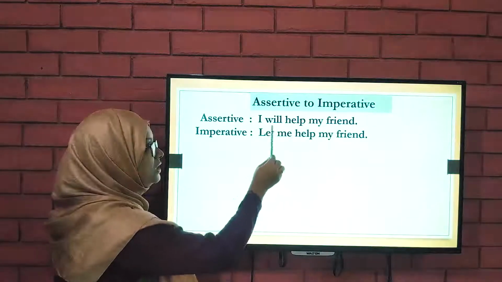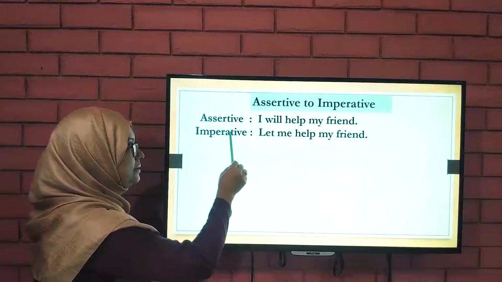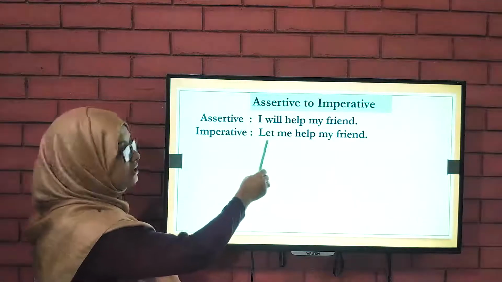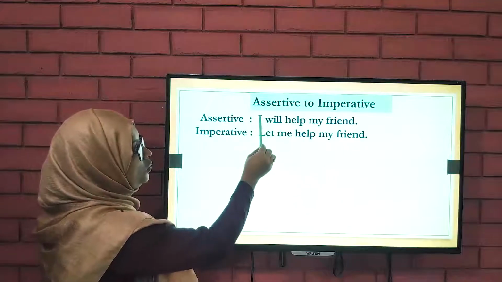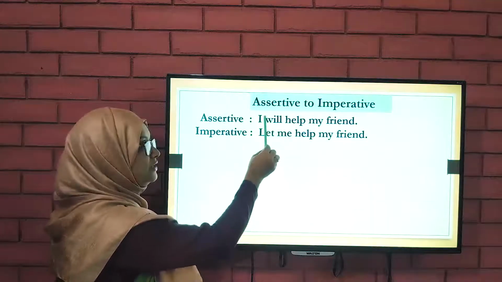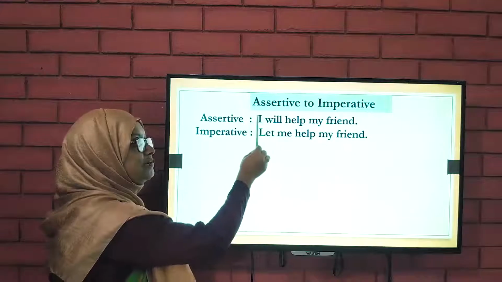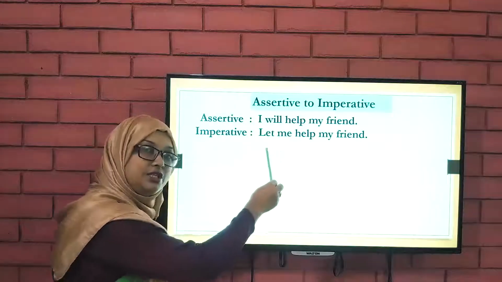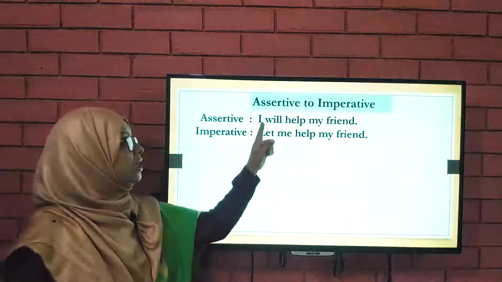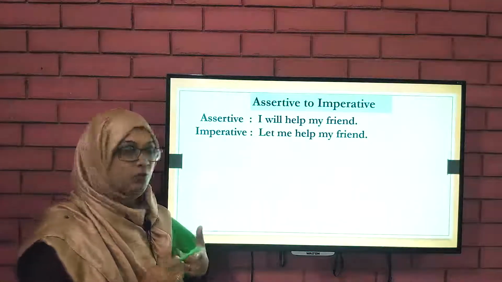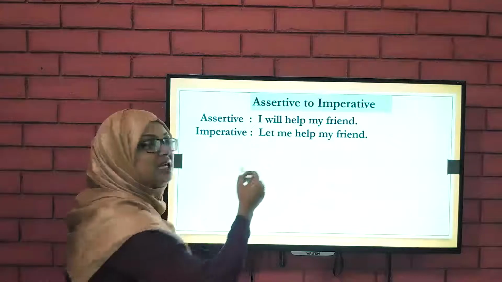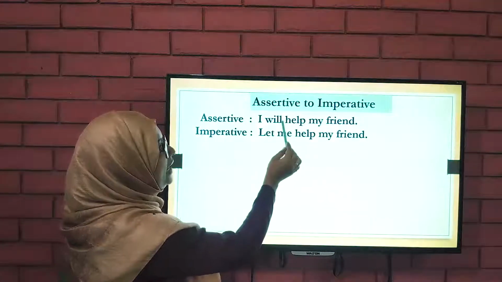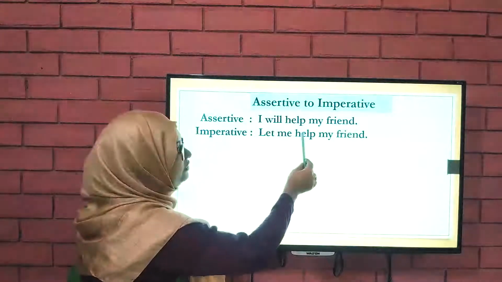The imperative sentence has started with let, and after let we have made the objective form of the subject. Here, as the subject is a pronoun, we have made the objective form. But dear students, remember, when the subject is a noun, we should put just the noun here. Clear? Hope you understand. Let me, and the rest of the sentence we will write here.